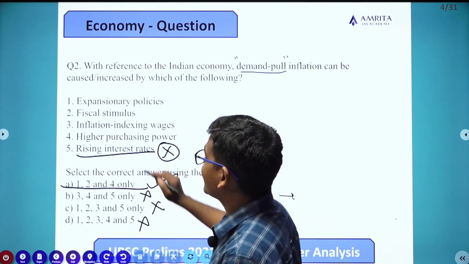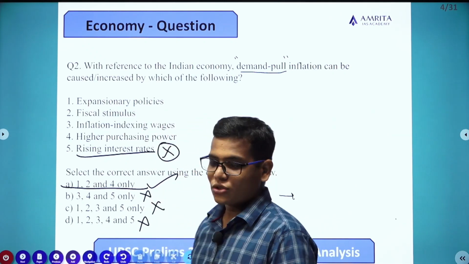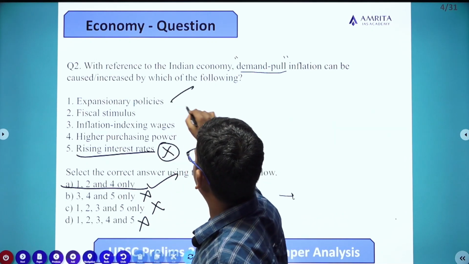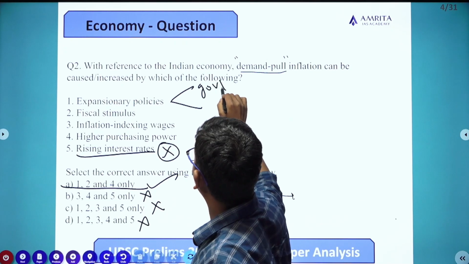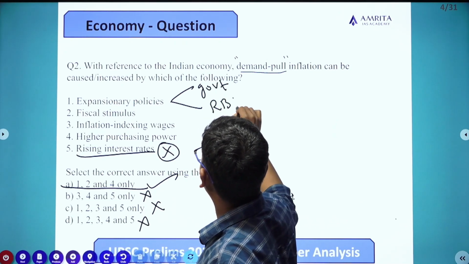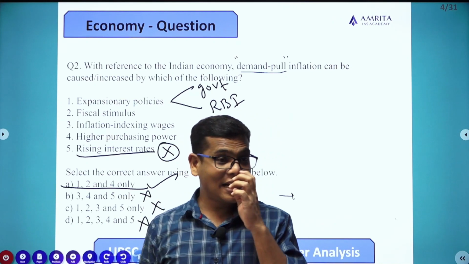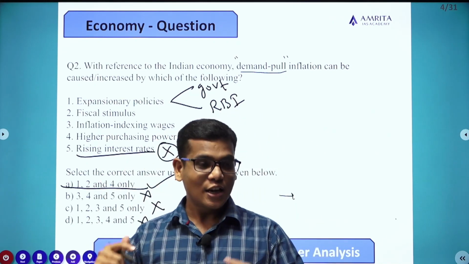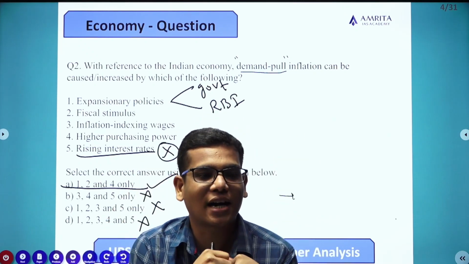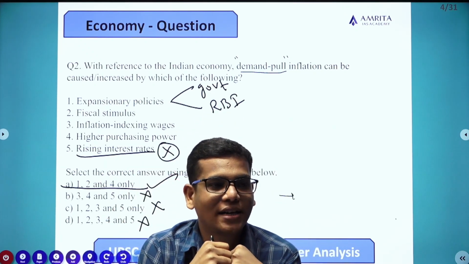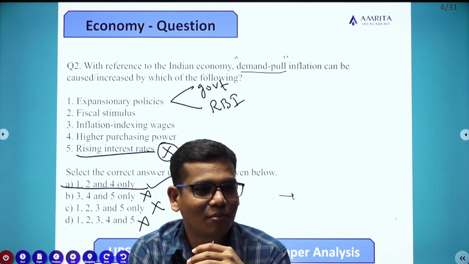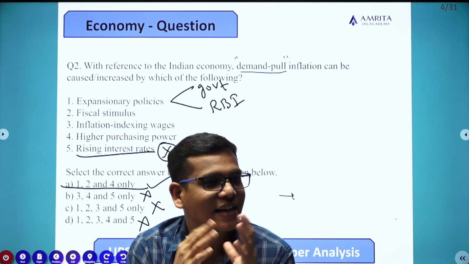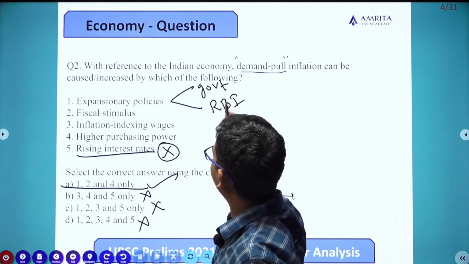See, the first one is expansionary policies. Expansionary policy can be done both ways: either the government can start its expansionary policy, or the Reserve Bank of India can. The meaning of expansionary policy in both the RBI sense and the government sense is to pump more money into the economy, either in terms of developmental projects, welfare schemes, or lower interest rates, anything, but pump more money into the economy.